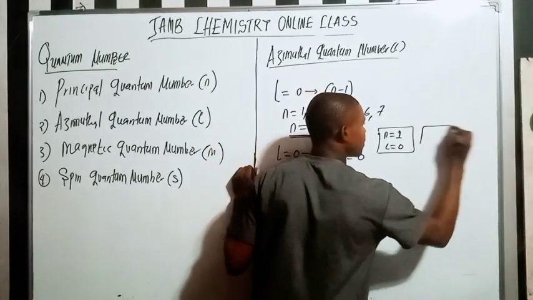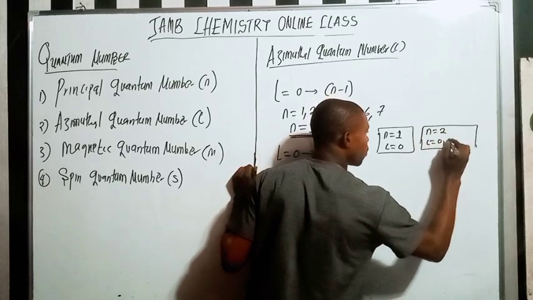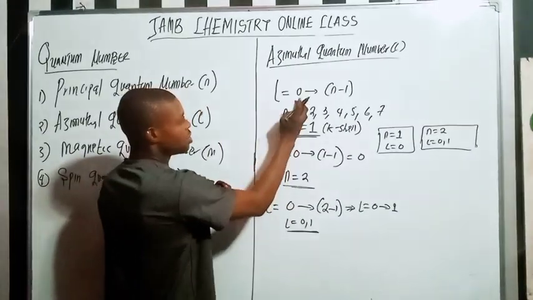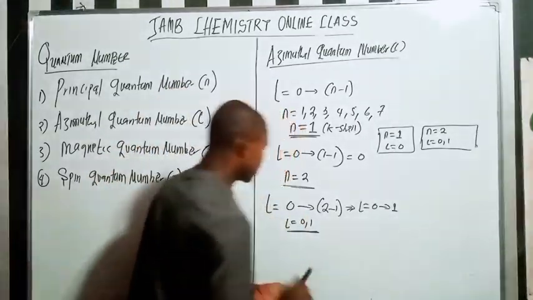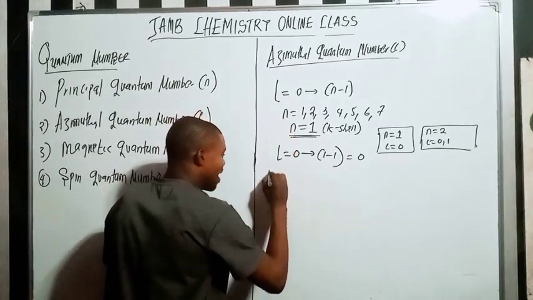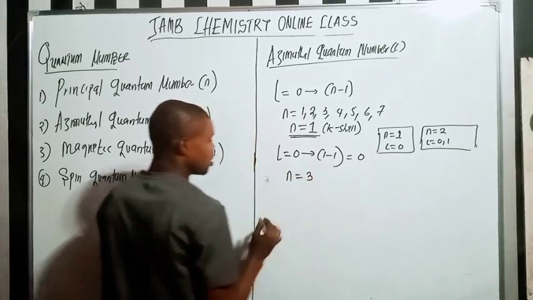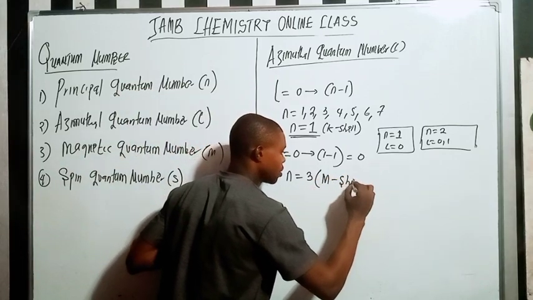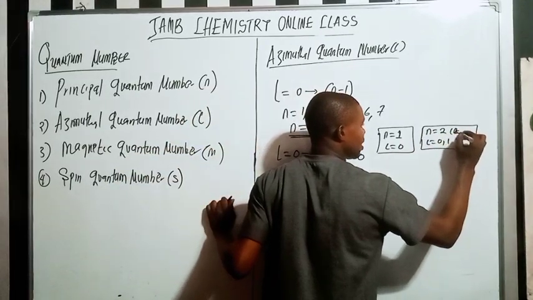Now if my n is 2, my L is going to be 0 and 1. Here is the formula: 0 to n minus 1. Let me also write this out first. What about if my n is 3? Remember, 1 is the K shell, 2 is the L shell, and 3 is the M shell.